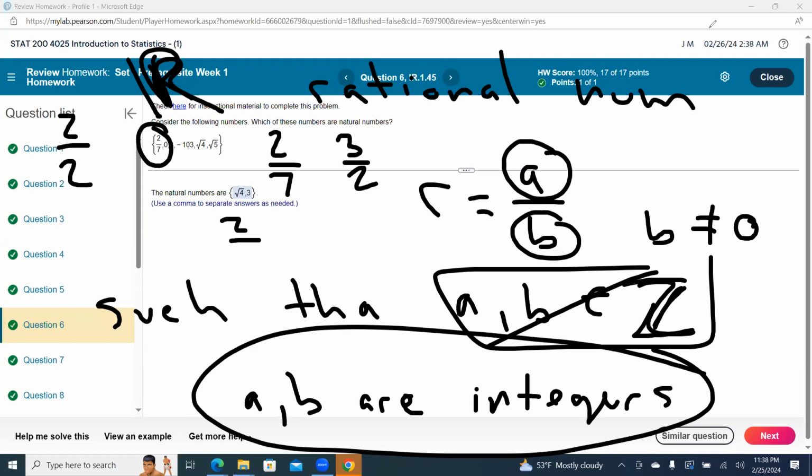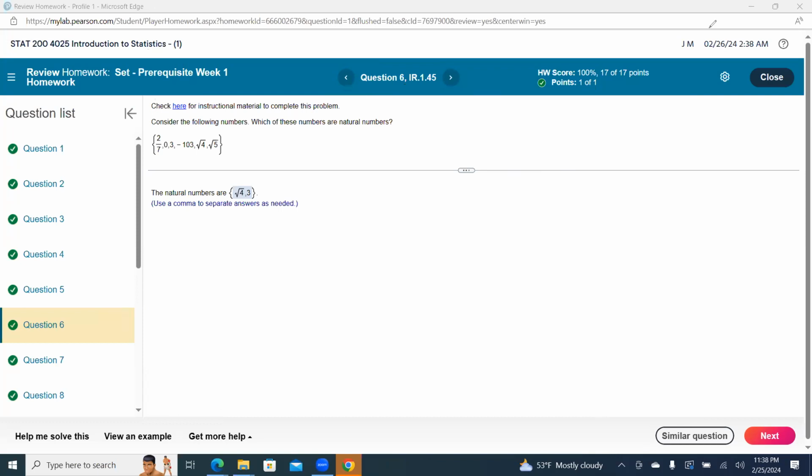If you have 2 over 1, which equals 2, that is a rational number. What did I say, integer? I'm saying it wrong over here. So 2 over 7 is a rational number. 3 halves is a rational number. What if I have 3 over 1? That's a rational number. That equals 3. All the integers are also rational numbers.